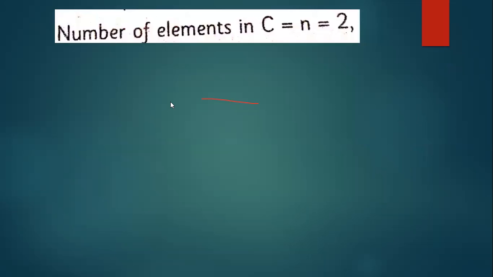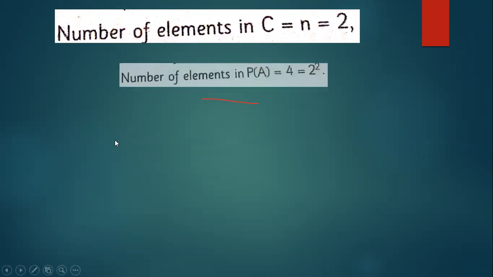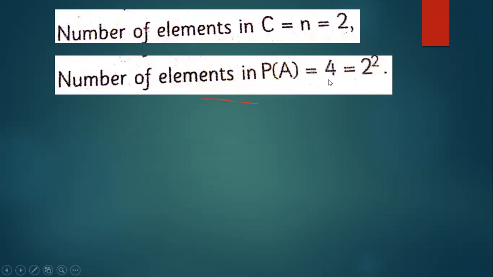In the previous slide, we have seen C contains how many elements? Two. C contains 2 elements. So 2 to the power 2 is the formula to find all the subsets. 2 to the power 2 is 4. If the set contains 3 elements, then 2 to the power 3. If the set contains 10 elements, then 2 to the power 10, multiplying 2 ten times. Here we have only 2 to the power 2, two times.